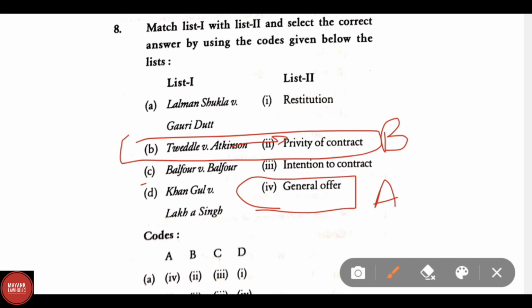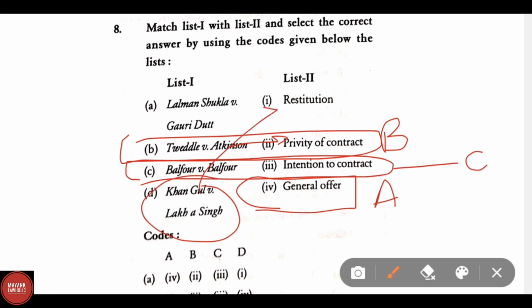And C. Balfour versus Balfour. Here the correct answer is intention to contract. And the last option, Khan Gul versus Lakha Singh. The remaining option, restitution, is the correct answer.